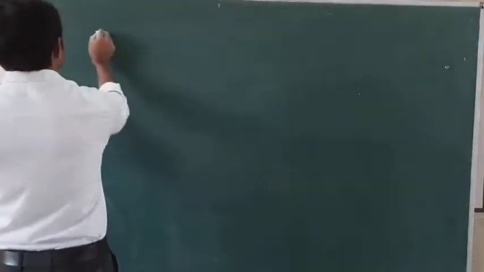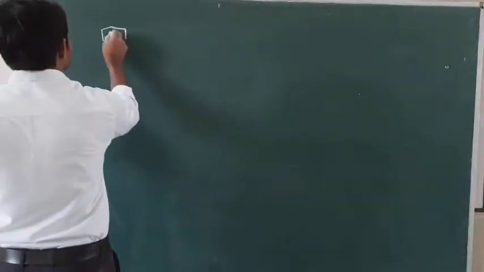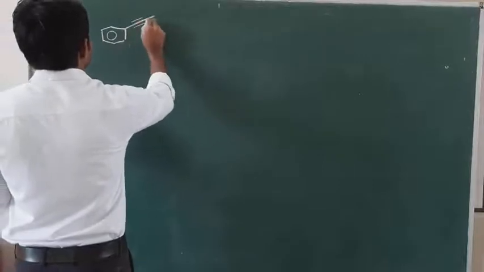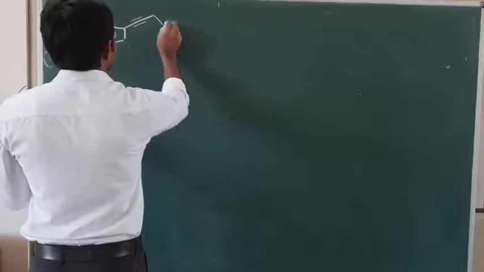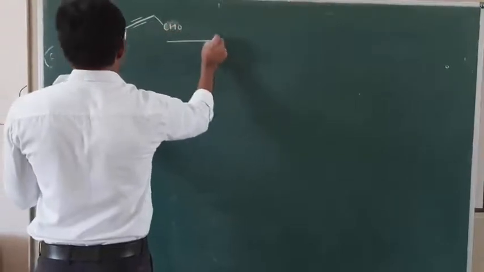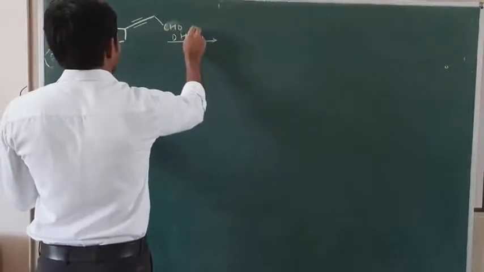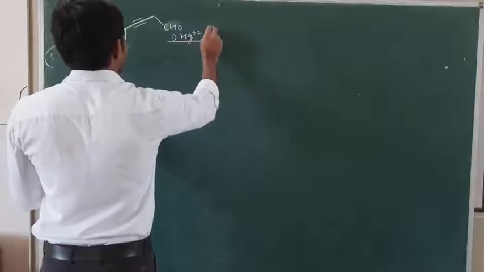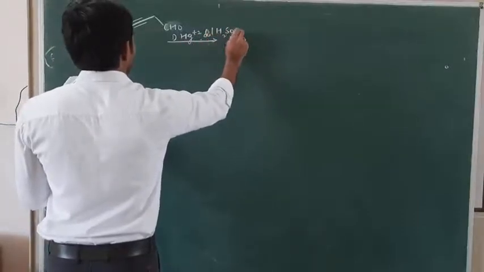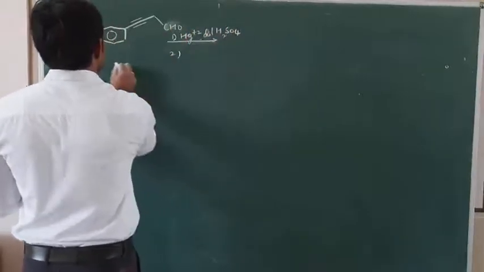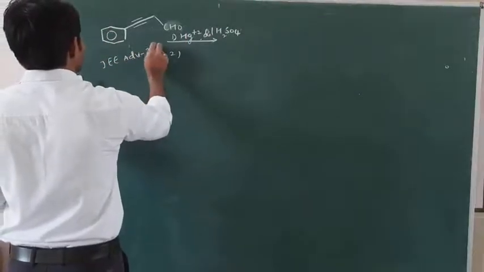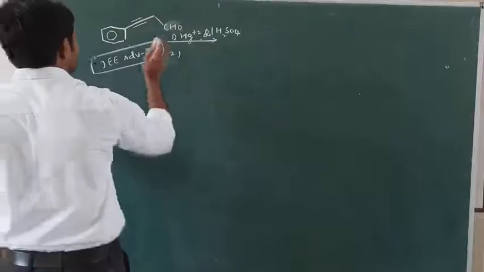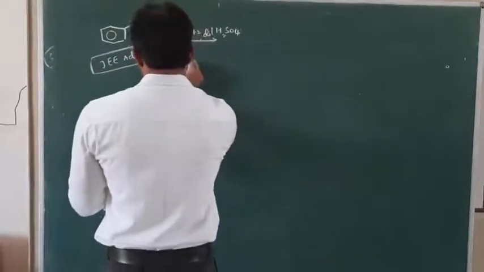You see, this was asked in JEE Advanced 2019. You try to solve this.